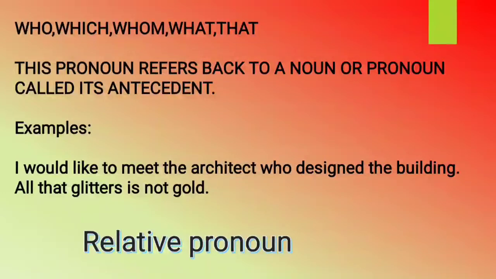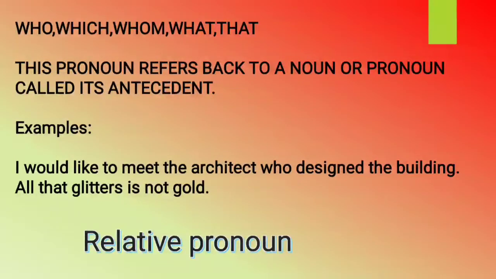Basically, we have to understand right now that who, whom, whose, which, what can be used as relative pronouns as well as interrogative pronouns. But as relative pronouns they join clauses, while interrogative pronouns ask questions. So that is the basic difference between relative pronoun and interrogative pronoun. Is it clear?